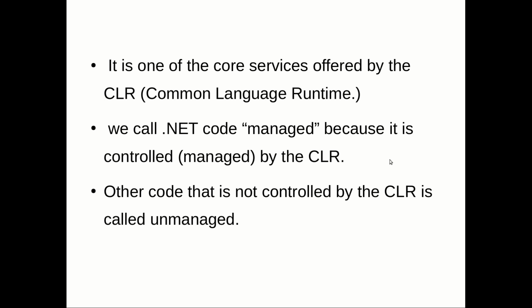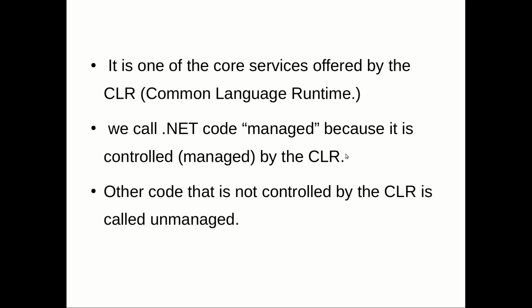We have seen in the .NET architecture, if source code is compiled using a .NET compliant compiler, then it becomes an assembly, which is known as managed code. Whereas if you are not using a .NET compatible compiler, the other one becomes unmanaged code. So whichever code is not controlled by the Common Language Runtime becomes unmanaged, and whichever code is managed by the Common Language Runtime is called managed code. I hope all of you remember the architecture diagram.